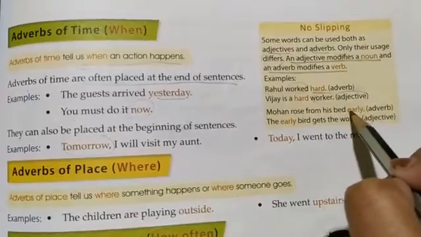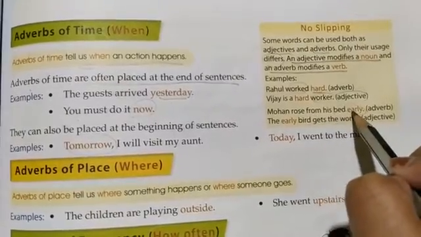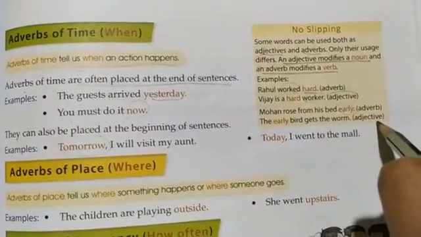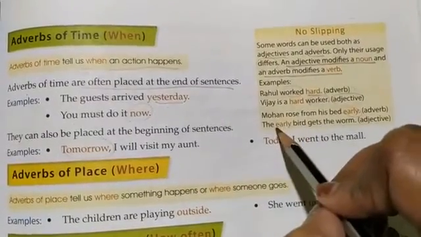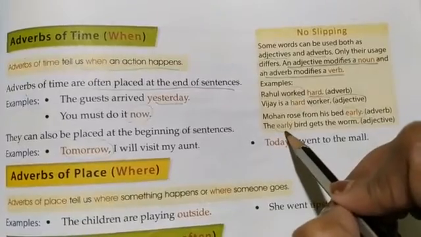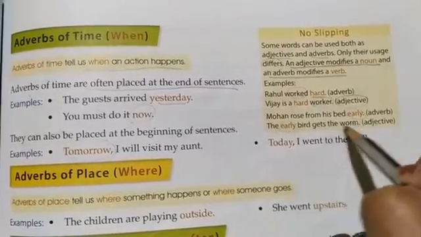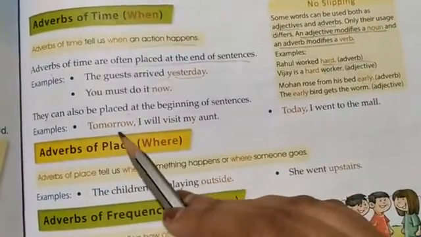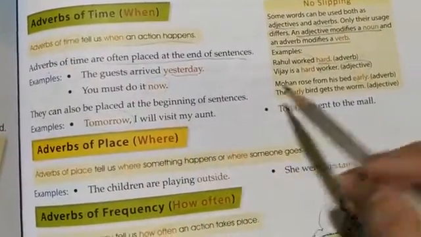Over here, early is an adverb. How did he rise? He rose early. The early bird gets the worm. So this is an adjective, the bird who gets early. How is the bird? Early bird. Okay, gets the worm. Similarly, we have another example when we place the adverb of time in the beginning.